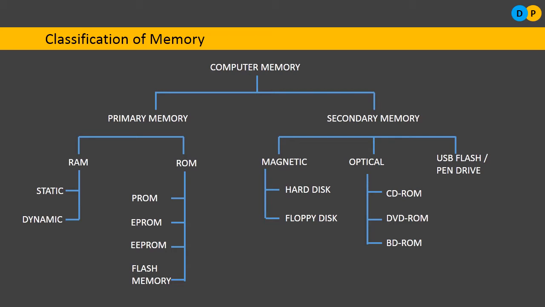And secondary memory is usually made out of either magnetic material or optically readable devices. Secondary memory is not made out of semiconductor devices. Usually these secondary memories are made out of some magnetic mediums or else some optically readable devices.